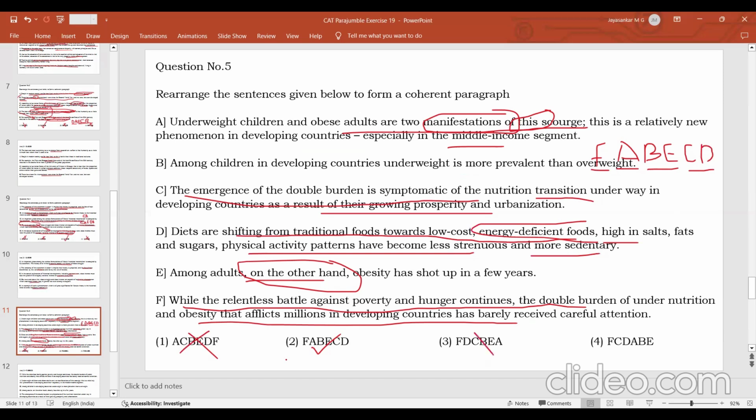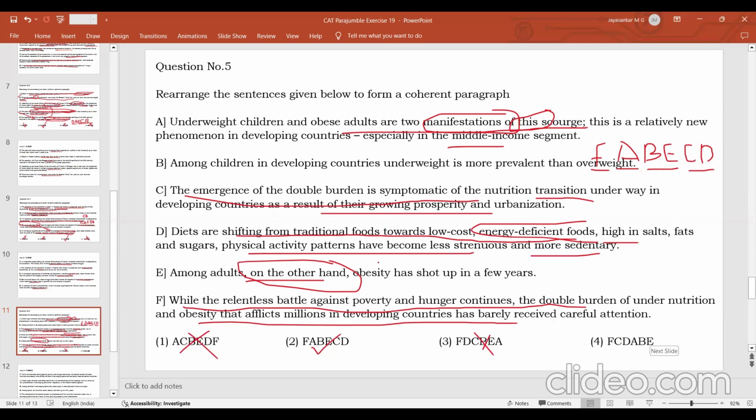So this is also see. FCDBAE, you might think that this is a good answer because after talking about the problem, we talk about the reason for the problem, CD. Then we talk about the ABE sequence, underweight children and among adults. But this is not a proper way to structure a paragraph, because once you talk about the problem, you have to talk about the example or how the problem is manifesting itself, what is the problem in detail, then you talk about the reason.